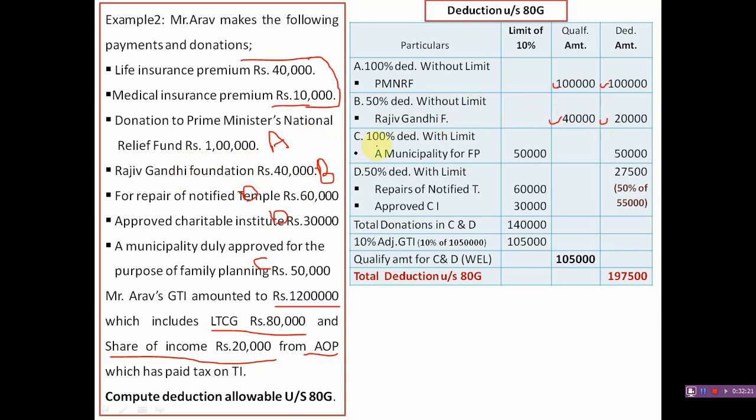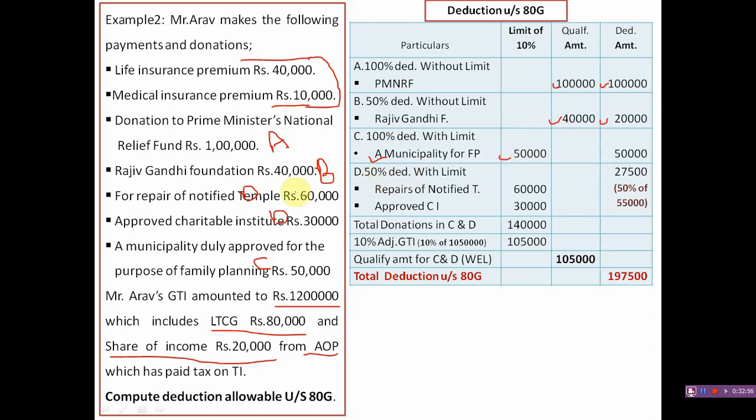And in case of category C, that is 100% deduction with the limit, that is subject to 10% of adjusted gross total income. So here there is a limit for the qualifying amount, but there is no limit for the deduction amount, but the deduction amount is also subject to 10% of the gross total income. There is one item, that is a municipality donation for family planning, 50,000. The total amount is taken here.